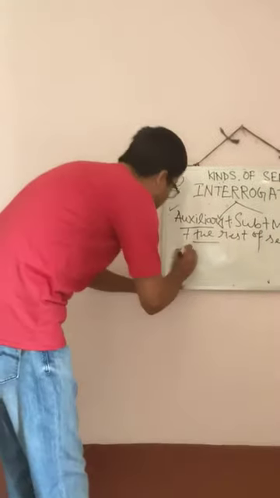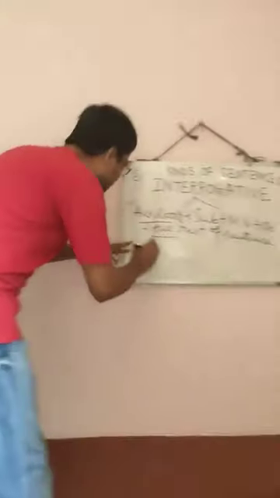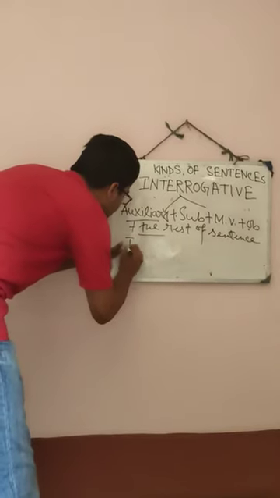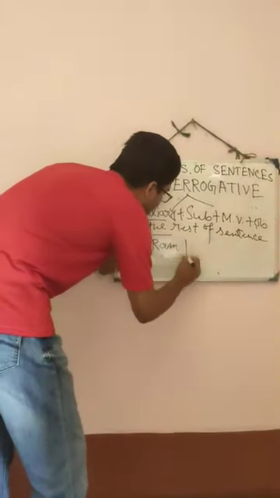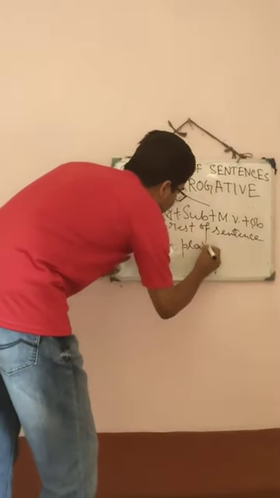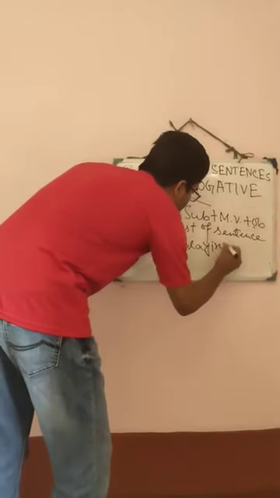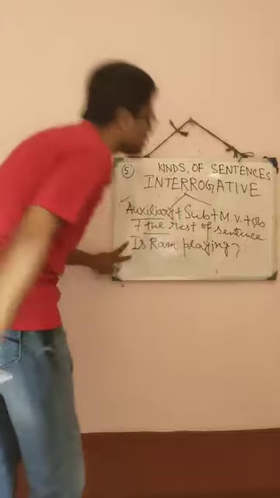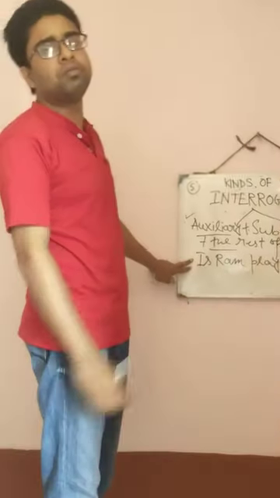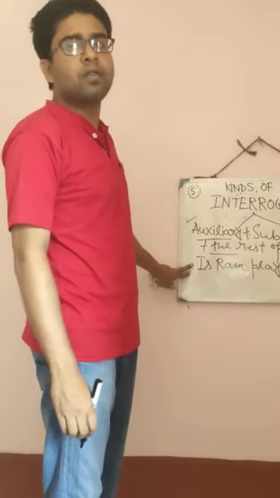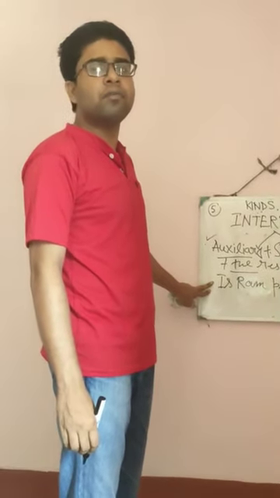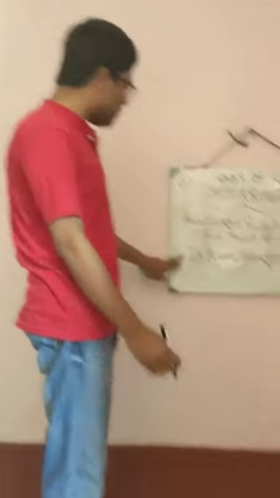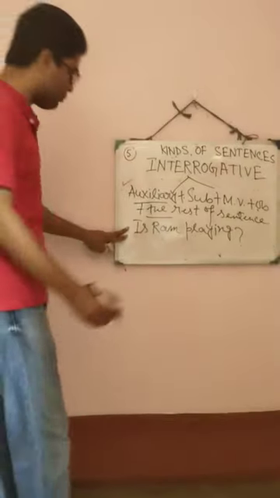If I write, I can give you one example. Is Ram playing? So you can answer this question by saying yes or no. If yes, you can say yes, Ram is playing, or no, Ram is not playing. So this type of question is a yes or no type question.